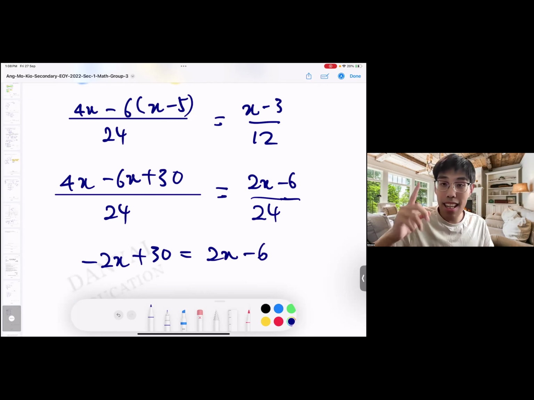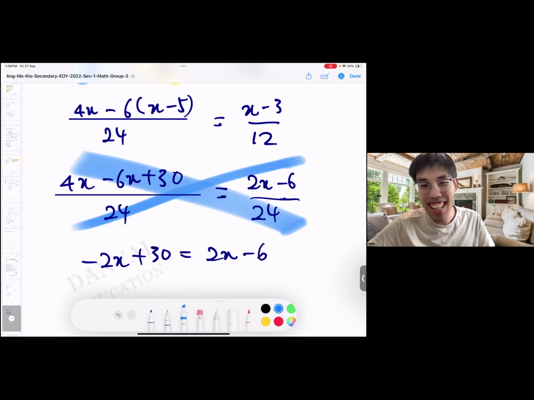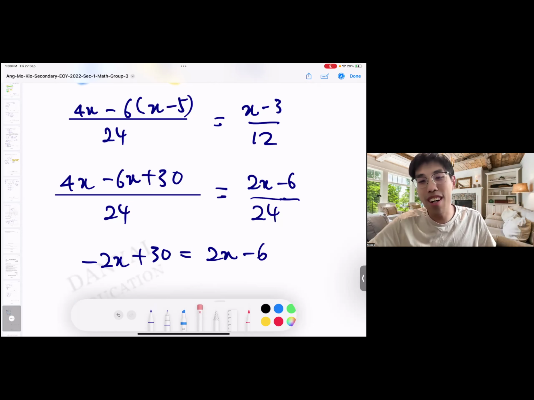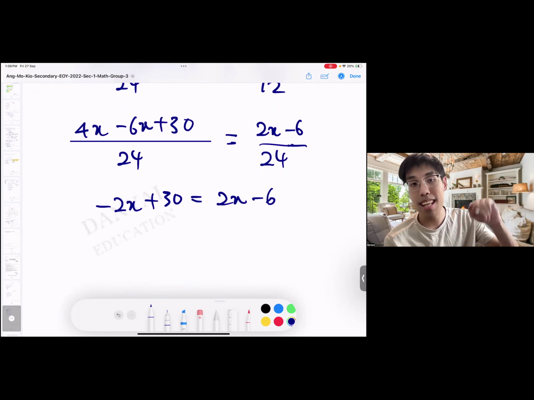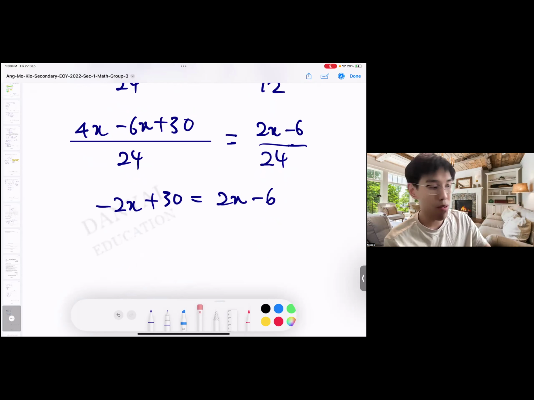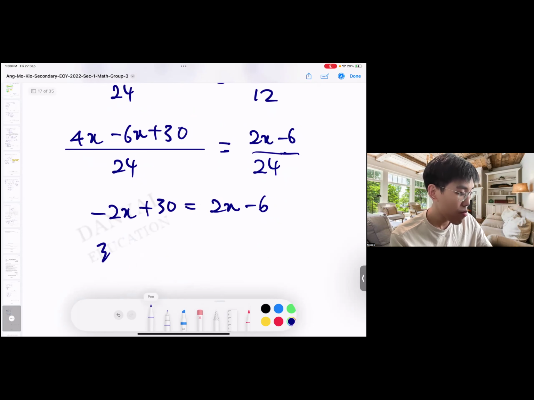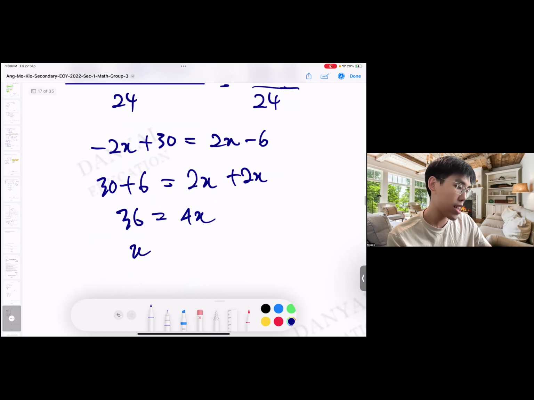Is there a need to cross multiply? Answer is no need. Ultimately, you still strike out the 24 anyway, because both of them are multiplied by 24, so it's the same thing. So don't need, just remove. But that's on the basis that your denominators are the same. So from here, same thing. I want my x to be positive. So for the 30, I bring the 6 over instead. Then 2x plus 2x. So 36 is 4x. x is 9.